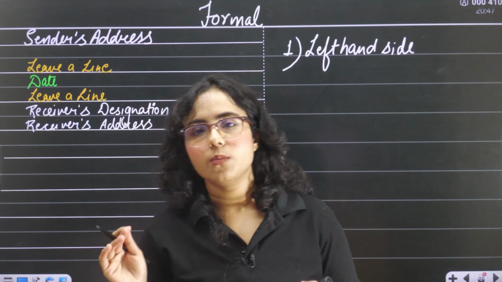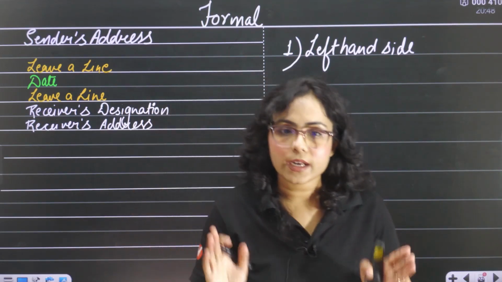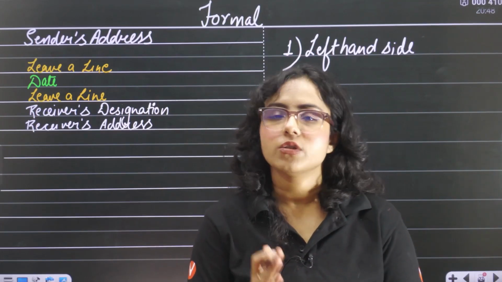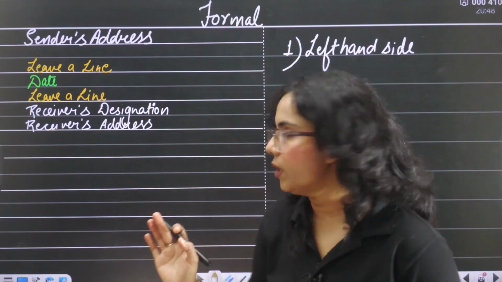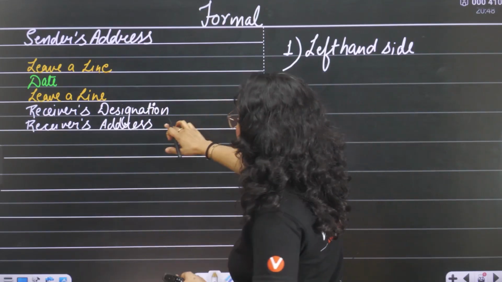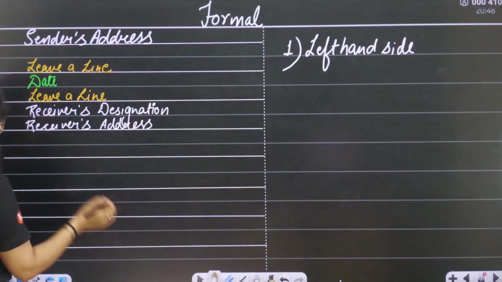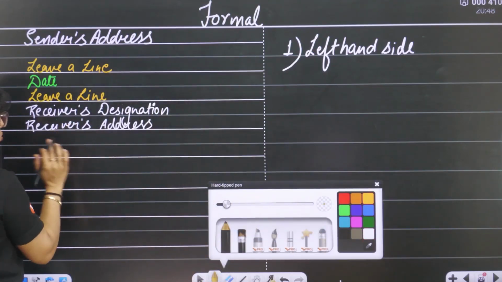So please make sure that you read your question properly. It is very important to read the question properly so that you do not miss these small details. Okay, everyone. So, receiver's designation, then receiver's address in 2 to 3 lines.